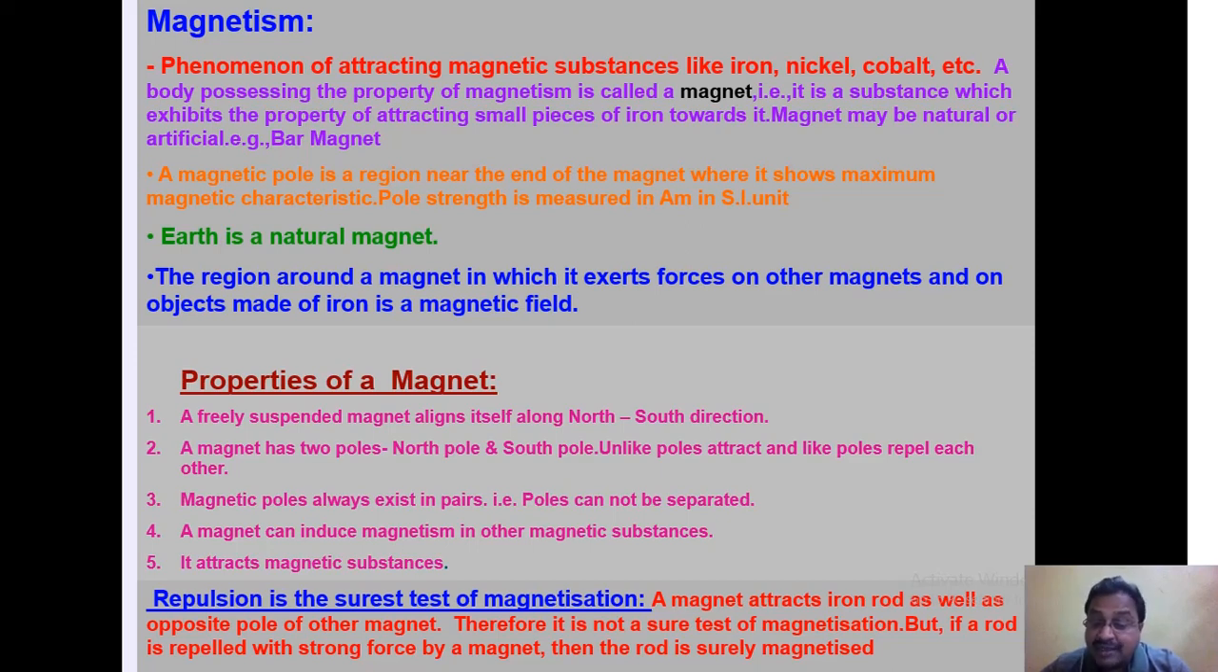Generally, we know a magnet attracts an iron rod as well as the opposite pole of the other magnet. So, it is not a sure test of magnetization. It is not at all a sure test of magnetization. But if a rod is repelled with a strong force by a magnet, then that rod is surely magnetized. Again I am repeating, if it is repelled, then we may say it is magnetized.